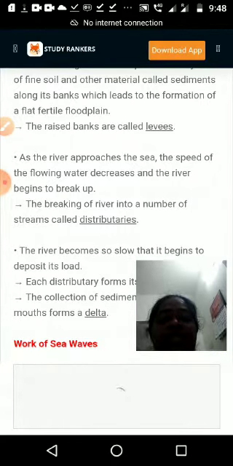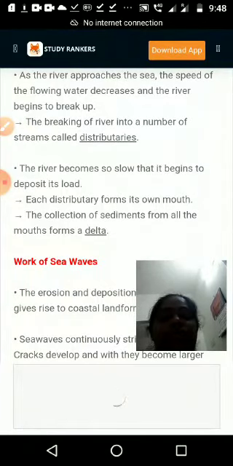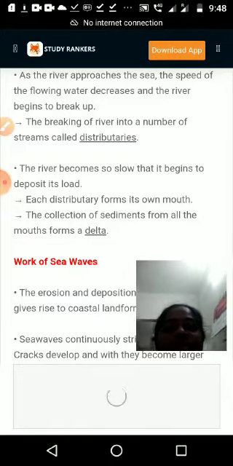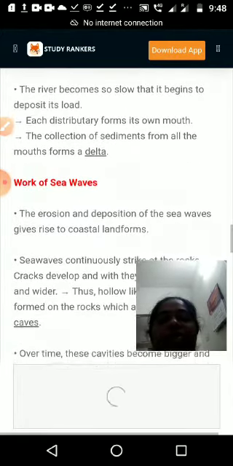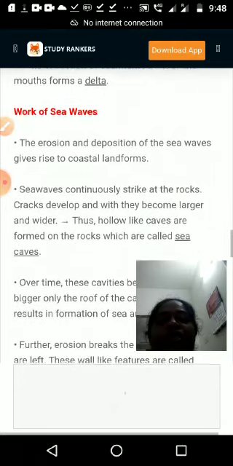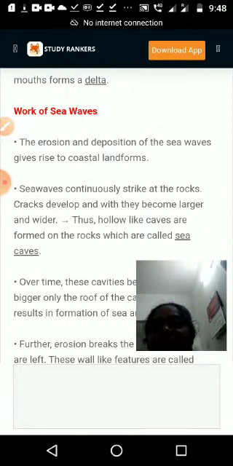The next one: the river begins to deposit its load. Each distributary forms its own mouth, each having its own mouth. The collection of the sediments from all the mouths forms a delta. You can see that in the textbook, page number 16, figure 3.6. So we have seen about the delta, how it is forming, how the oxbow lakes and the meanders are forming. Next, work of the sea waves, which is also in the textbook.